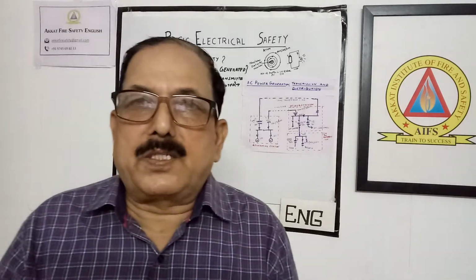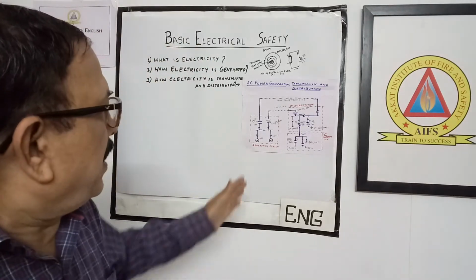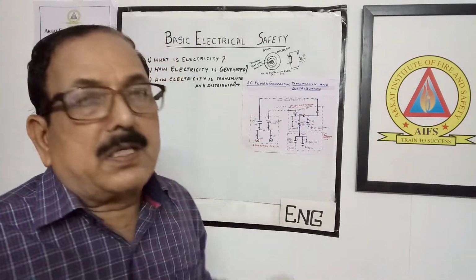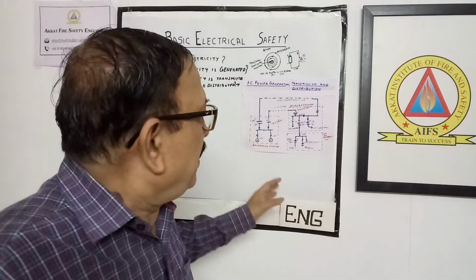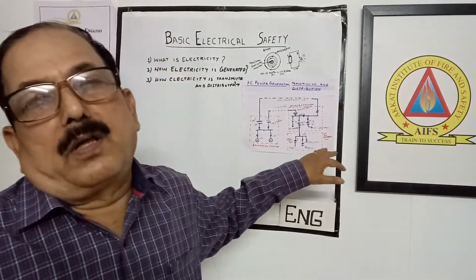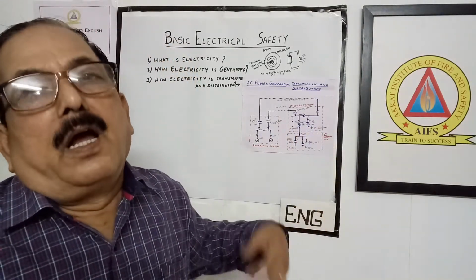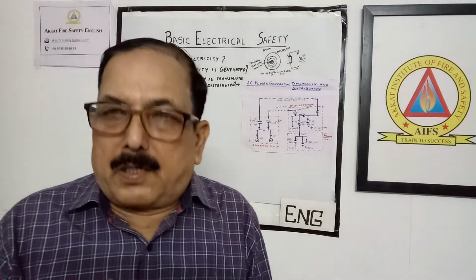Then the question comes: the generator itself we are producing at 11 kV. Ultimately that 11 kV again comes to the substation, and again we are stepping down the voltage.